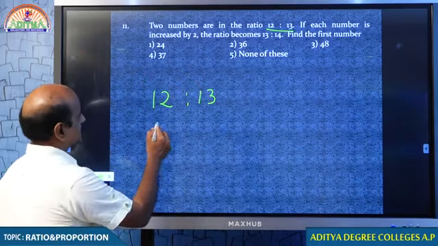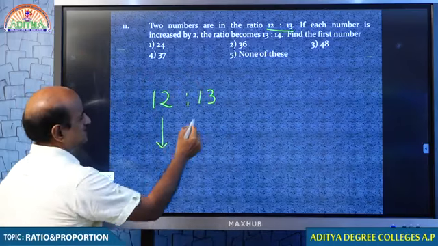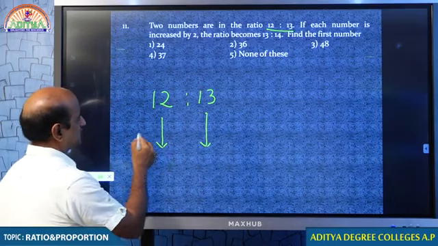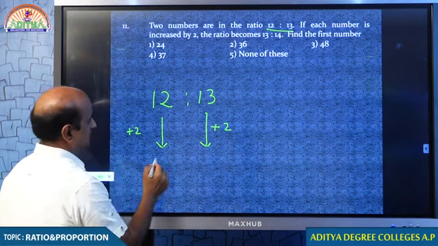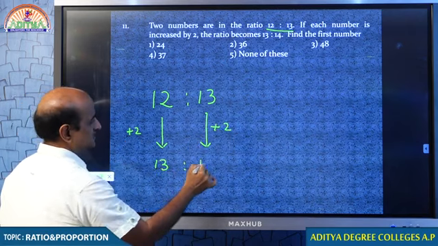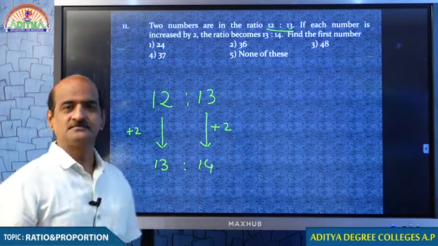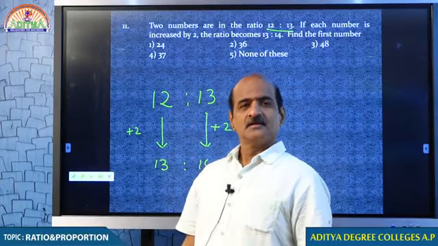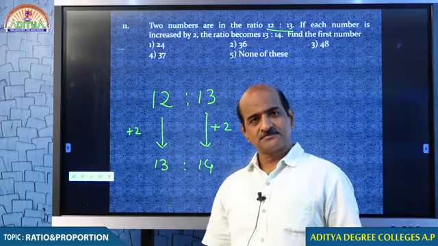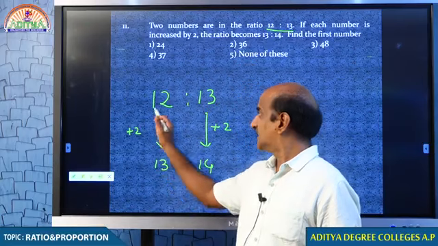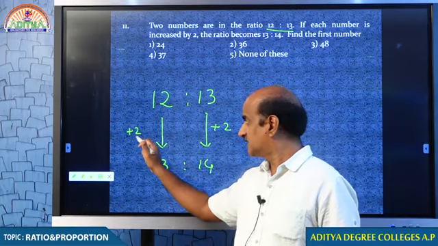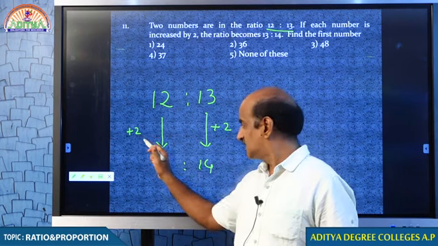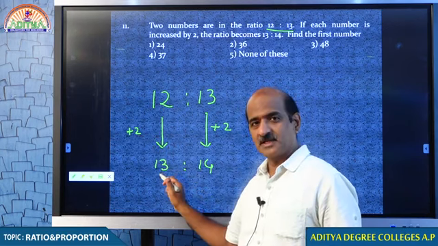If each number is increased by 2, the ratio becomes 13:14. Actually the first number was 12 parts. You added 2, then the number becomes 13 parts.